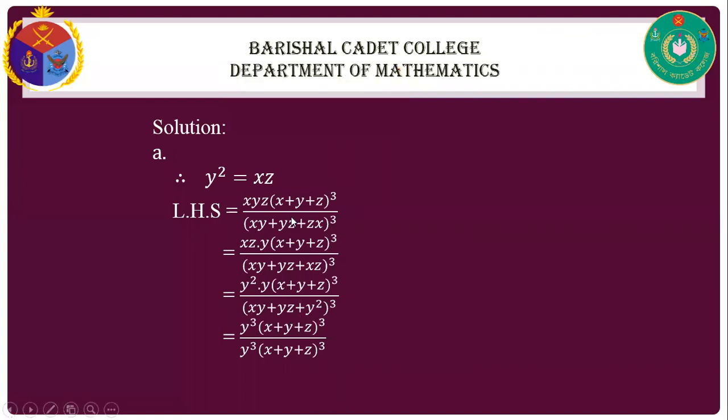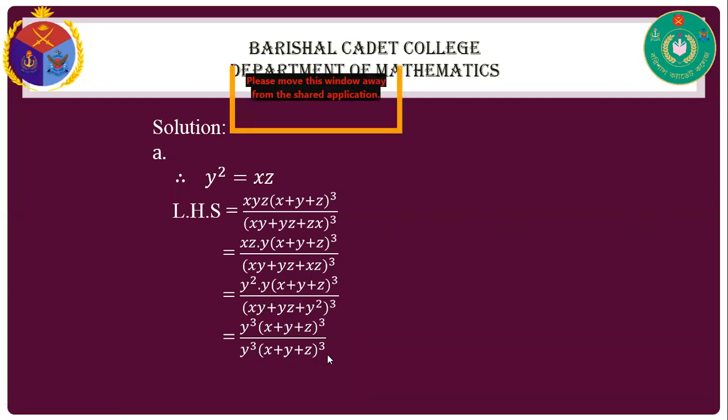So we can write (x plus y plus z) cube. That is y cube divided by y cube, and (x plus y plus z) cube divided by (x plus y plus z) cube. So that it is 1, and 1 equal to the right hand side. So it is shown.